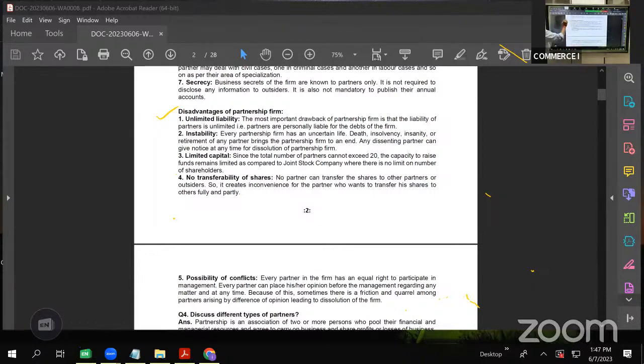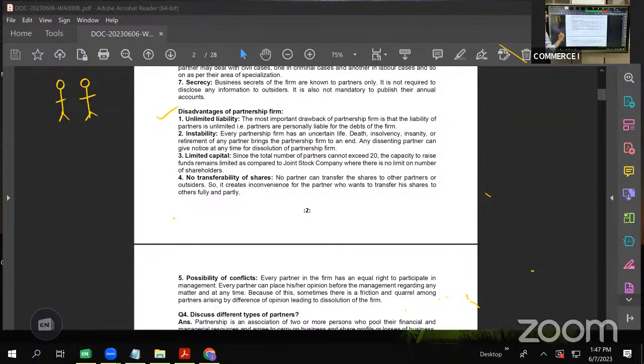So even in case of partnership, if any big loss occurs, the partners have to dispose of their personal property and pay off the debts. So we say that the personal property of partners is at stake. The risk is not only limited to business, it also enters their personal life and personal property; whatever car or anything is there, they have to sell and pay off the debts.